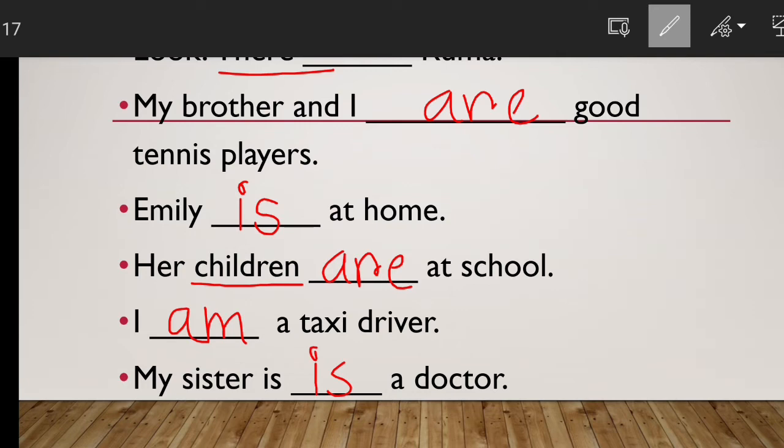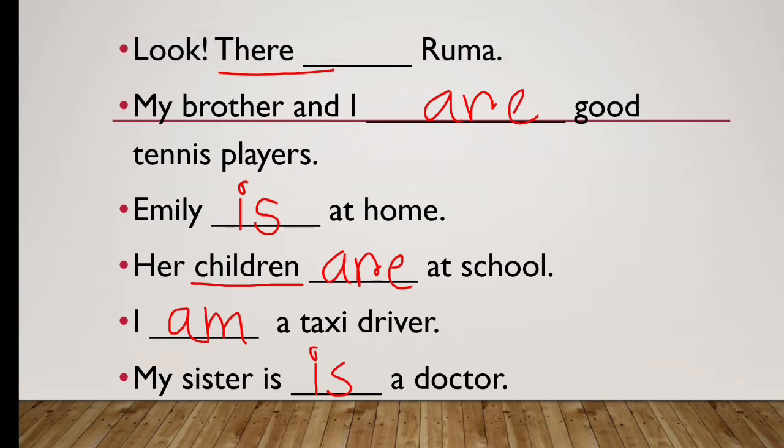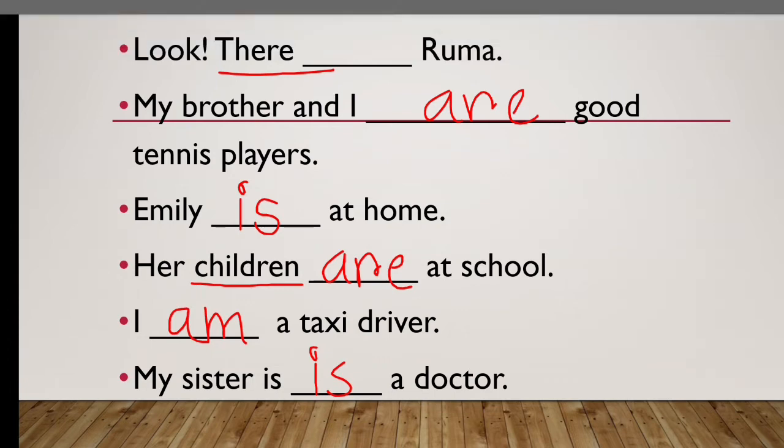So let's repeat the sentences. Look, there is Ruma. My brother and I are good tennis players. Emily is at home. Her children are at school. I am a taxi driver. My sister is a doctor. Let's see the next.